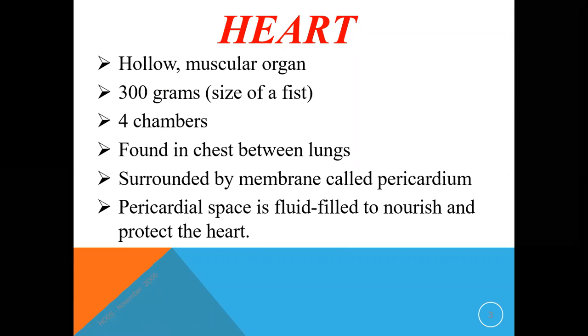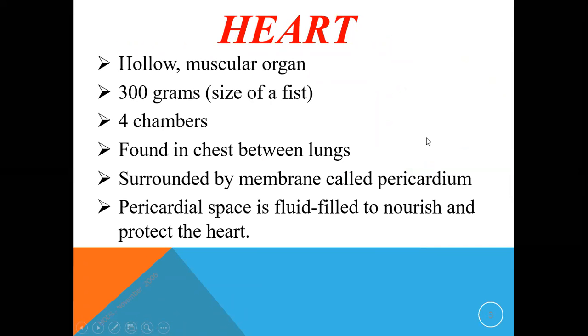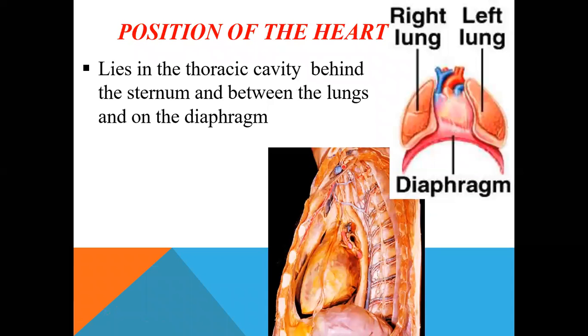It is covered by a membrane called the pericardium. The whole of the heart is covered by a membrane, and that is called the pericardium. Peri means outside and cardium means the heart, so the outer covering of the heart is called the pericardium. The pericardial space is fluid filled to nourish and protect the heart. There is a small space between the two layers of the serous pericardium, the visceral and the parietal layer, filled with serous fluid.